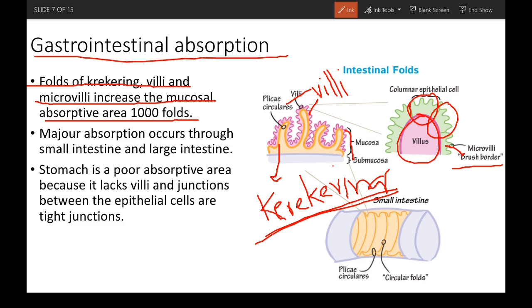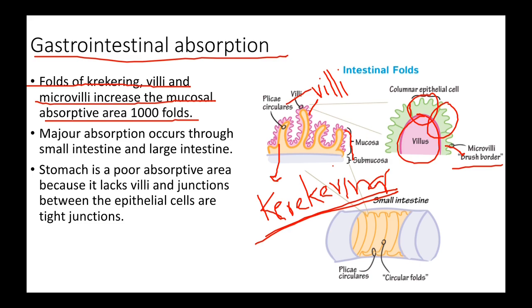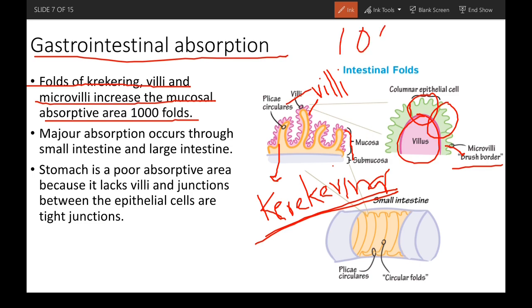Finally, present on every villus are thousands of microvilli of around 1 micrometer length, increasing the surface by 20 folds, right? So the absorptive area of the small intestine is increased about 1000 folds, including the rings of Cracker-Ring, the villi and the microvilli.